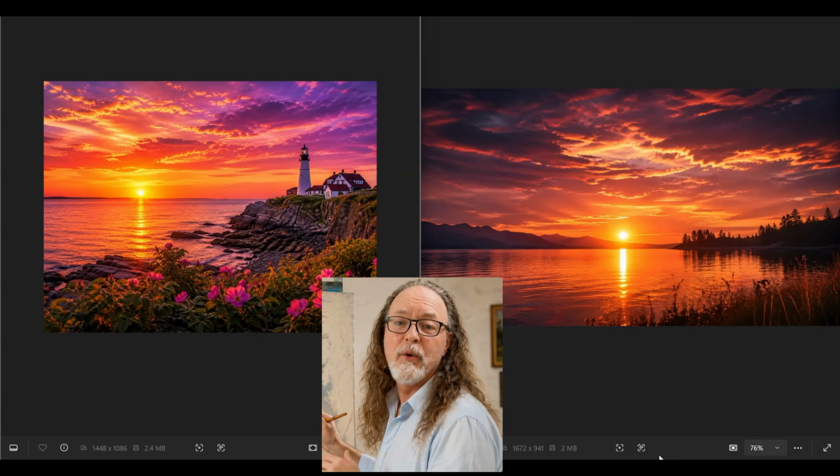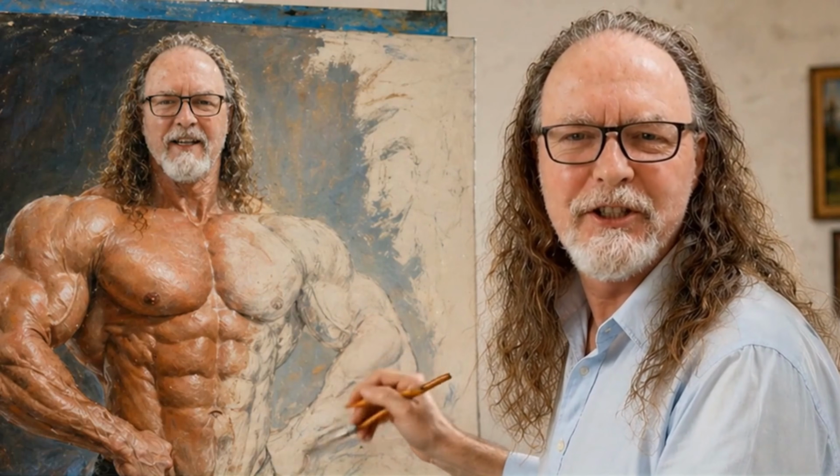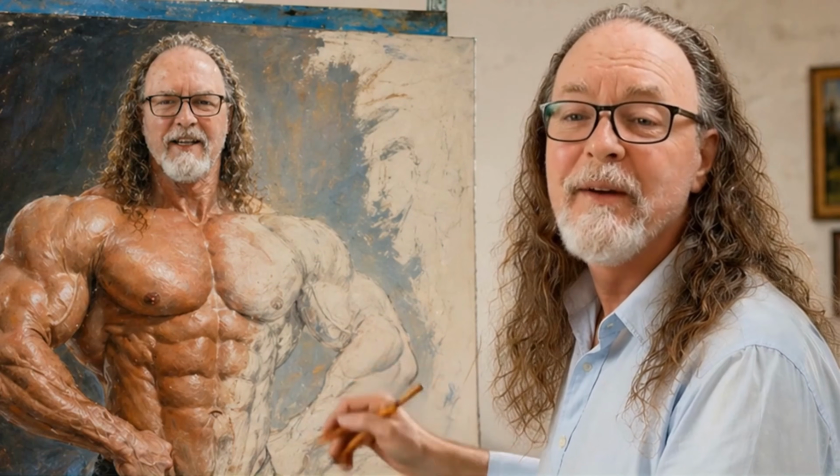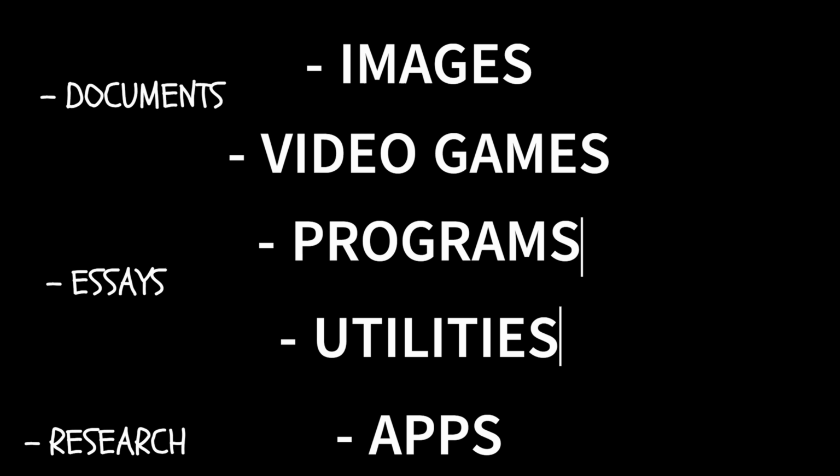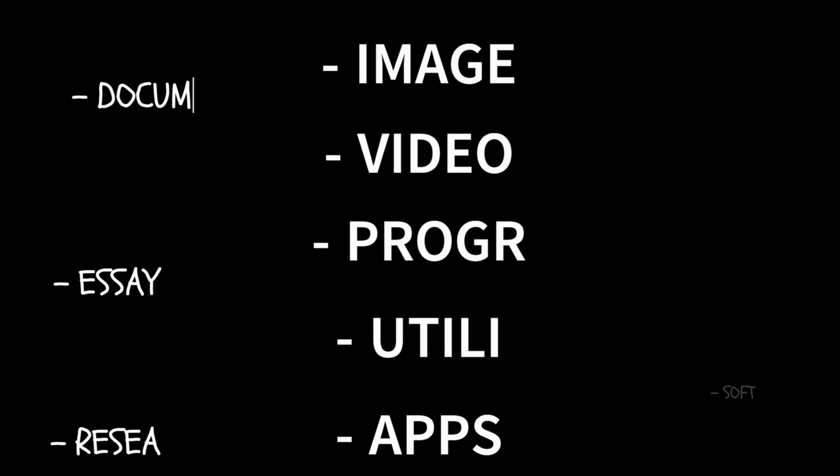We no longer do our own prompt engineering. We ask our LLMs. We ask ChatGPT or whatever LLM we're working with to do it. And this works for images. This will work for making video games, making other programs, utilities, apps, for writing documents, essays, doing research, whatever it is. Don't sit there and kill yourself trying to write the perfect prompt. All you have to do is ask AI to write the prompt for you and then have AI run that prompt.